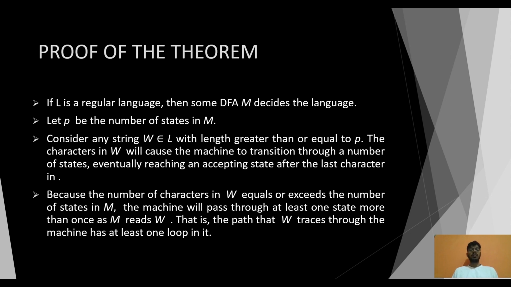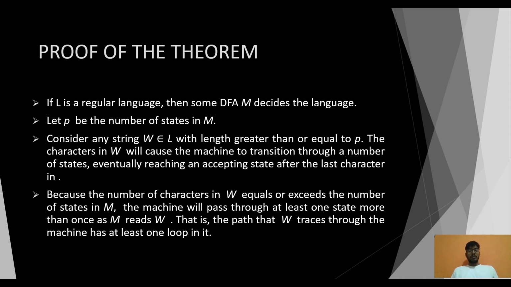Proof of the theorem. If L is a regular language, then some DFA M decides the language. Let p be the number of states in M. Consider any string w belonging to L with length greater than or equal to p. The characters in w will cause the machine to transition through a number of states, eventually reaching an accepting state after the last character.